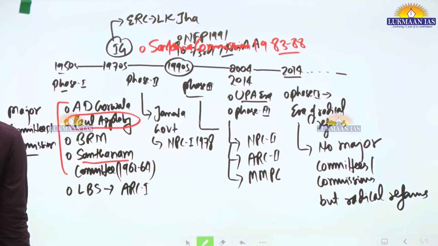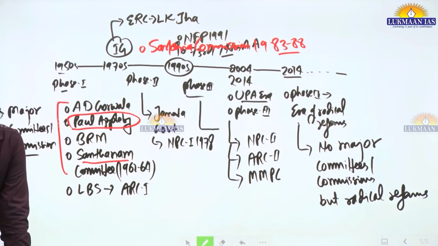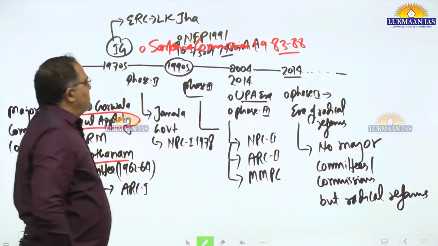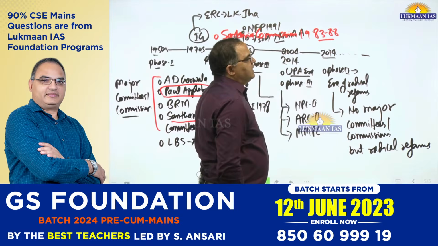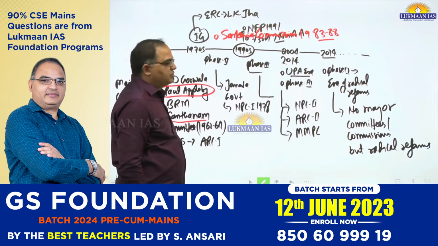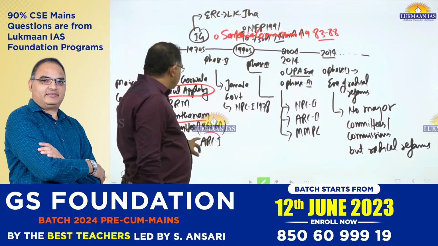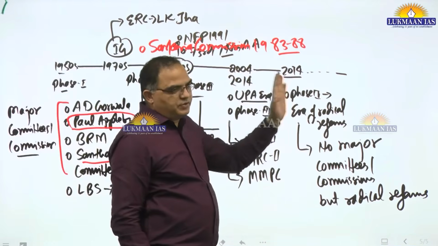By the time union-state relations started becoming conflictual, and that is how finally the Sarkaria Commission was constituted, the first commission on center-state relations. The Sarkaria Commission was constituted in 1983, and by the time it gave its recommendations it was 1988, so we consider it another major commission. After the ARC first, if we can consider any major commission, it is the Sarkaria Commission.